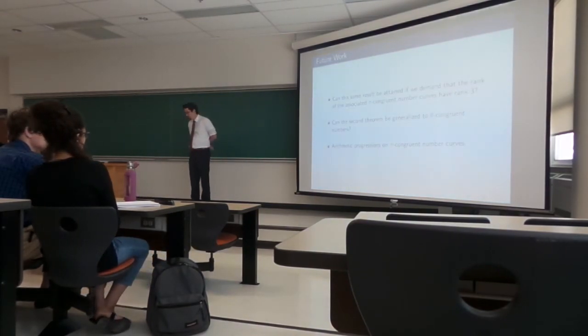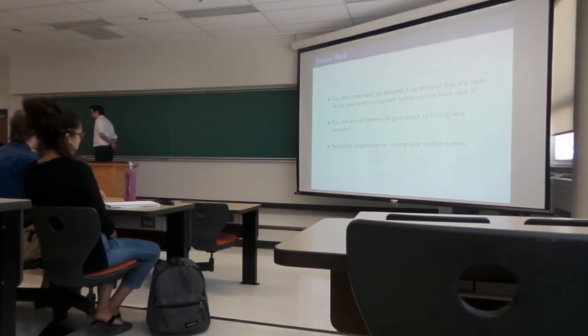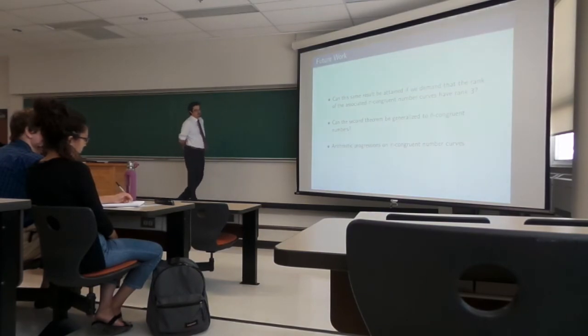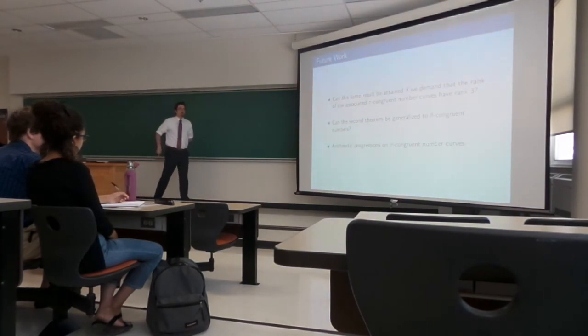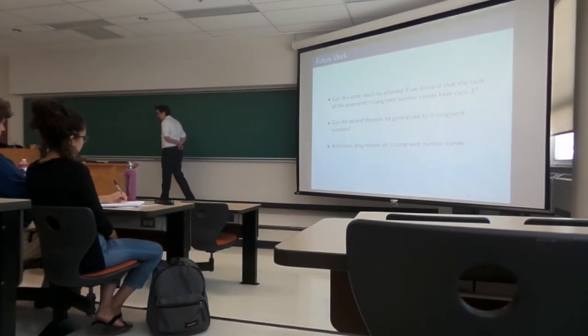So what are some possible future directions we can go in from here? There's a number, of course, right? The natural one is to say, well, if you can build up to rank 2, can you go to rank 3? You go to rank 4, et cetera, right? You could also ask about theta congruent numbers, which are an even bigger generalization of tau congruent numbers. So for the theta congruent numbers, Bennett's theorem's already been generalized to them. But could you do the second theorem? Right? There's another possible direction.